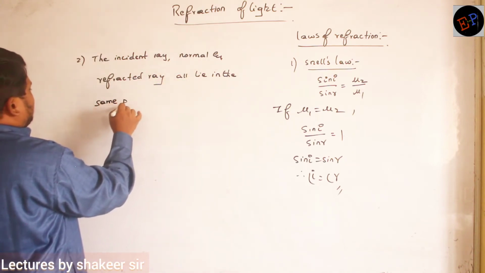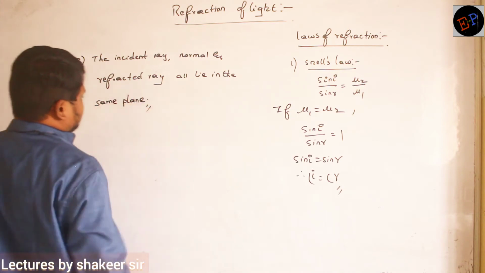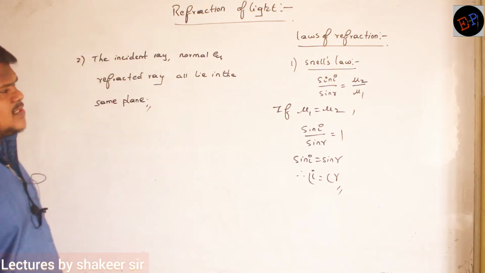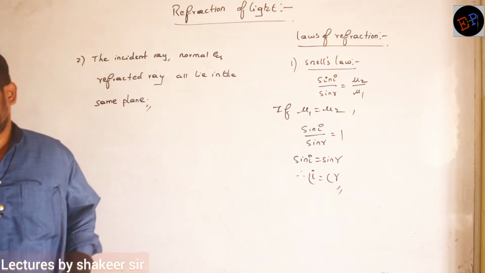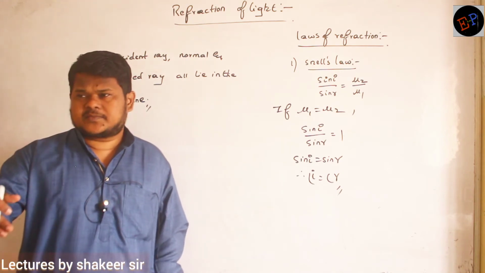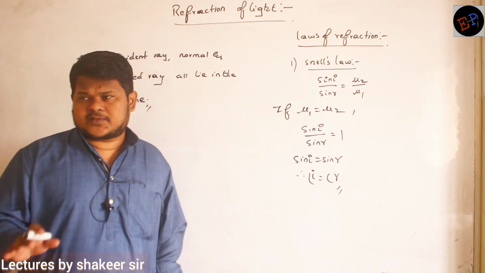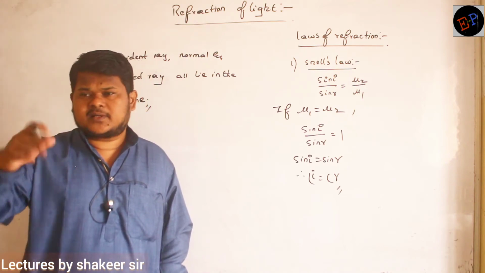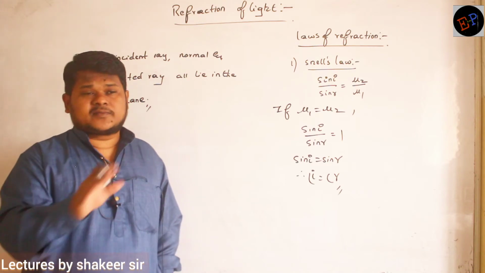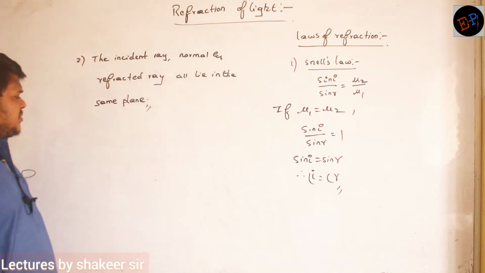Okay, ma'am? How was the concept of plane mirrors behaving? Here also same concept. Angle of incidence, normal and reflected ray were in the same plane, no? Here also same condition. The incident ray, the normal and the refracted ray all lie in the same plane. What is the meaning of it?